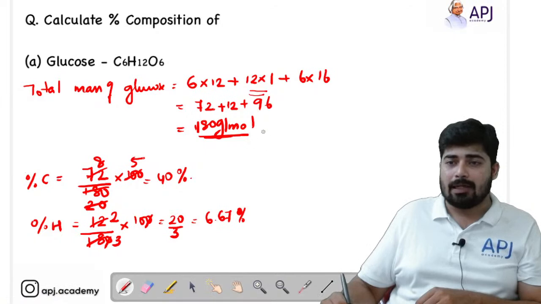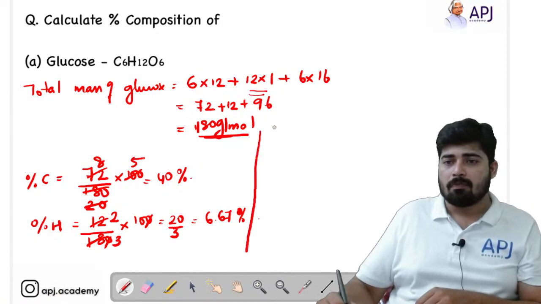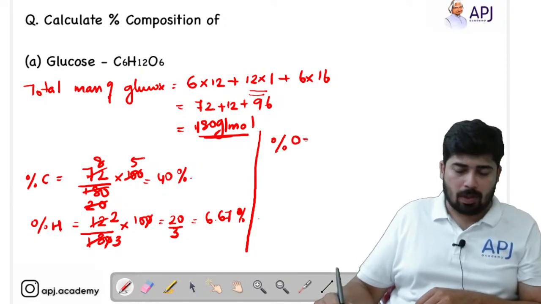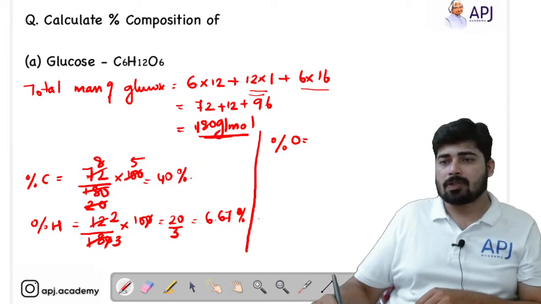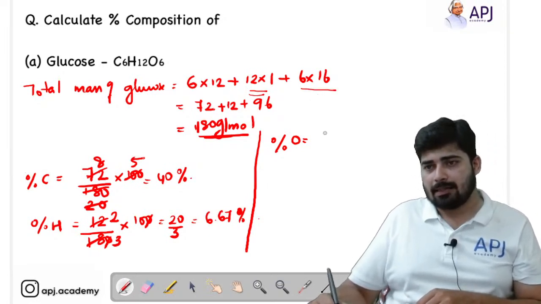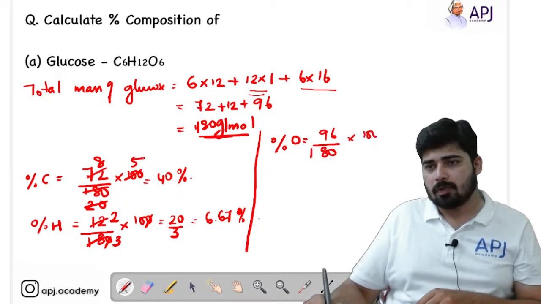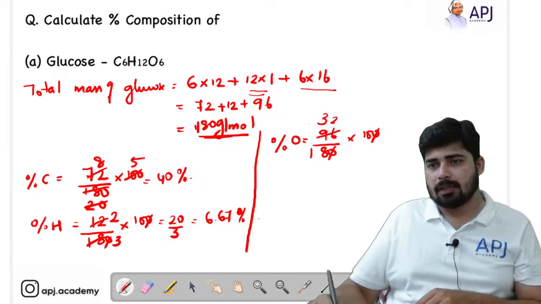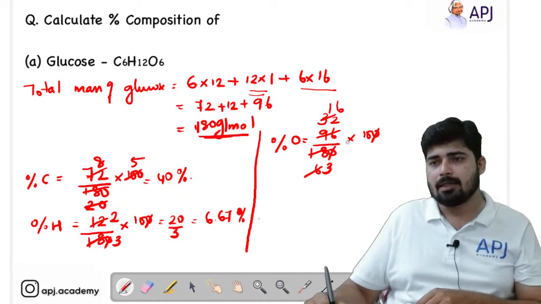Now let's calculate the percentage contribution of oxygen. We know that the mass of oxygen is 6 into 16, that is 96, divided by 180 into 100. Okay, now you can cancel here. You can cancel this with 3, it will be 32. Here it will be 6. You can cancel with 2, that will be 3, and here you will be getting 16. And 16 divided by 3, what will be the value of 16 divided by 3?